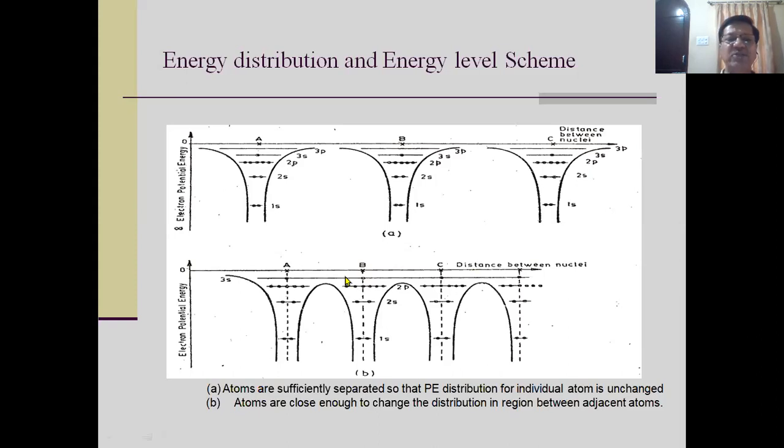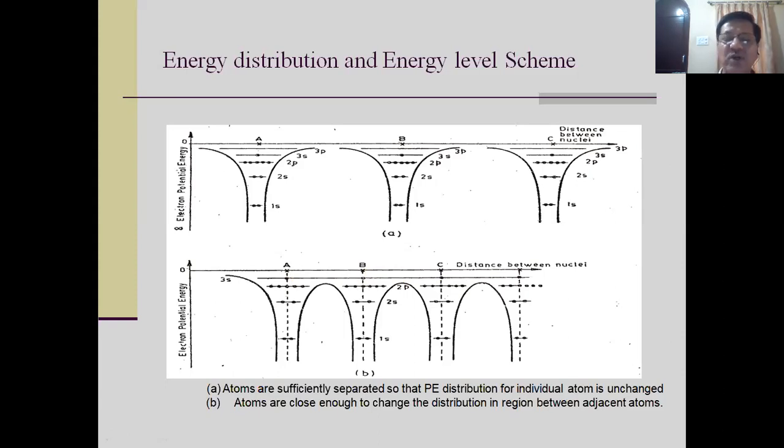That is why the energy of the electron of atom A, the energy of the electron of atom B, the energy of the electron of atom C is changing. So you get energy E1, E2, E3, E4. If there are six atoms, there are six electrons, and you will get E1, E2, E3, E4, E5, E6.